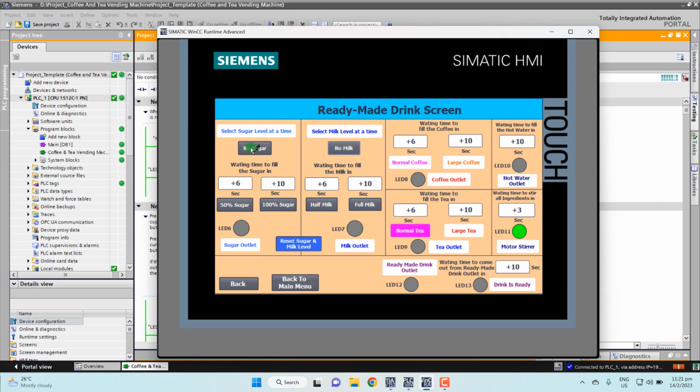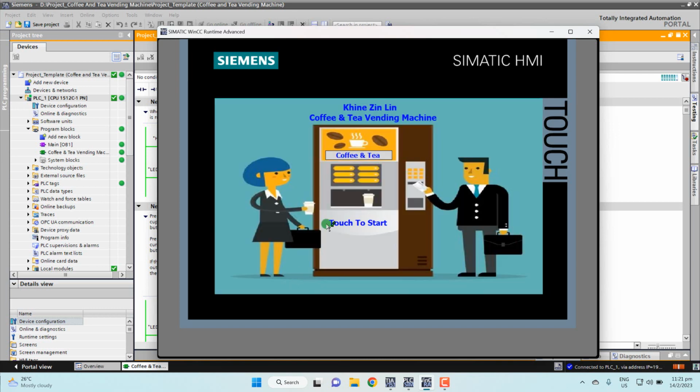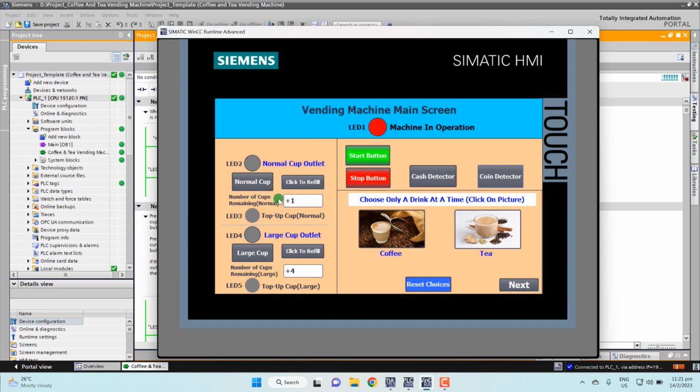So some people come here to click. Now what happens is, because I have locked it all, they cannot press anything here. 4, 3, 2, 1. This drink is ready. This time also cannot press anything. Same. Okay. So now I want to put the finish. Then machine is stopped.